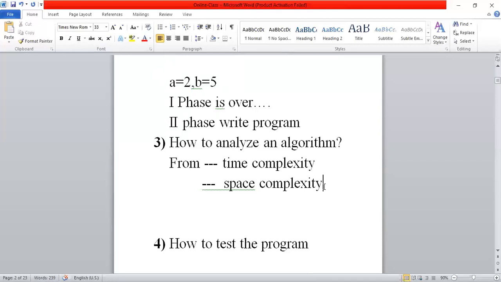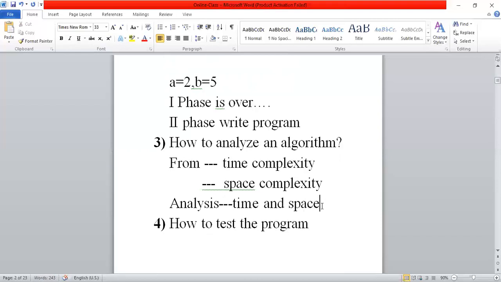Here, we have one separate topic. That topic name is performance analysis. There I will explain how we can calculate space complexity and time complexity. Here, we are just concentrating on these four steps. So in analysis, we need to calculate the above two items, time and space. Is it clear now?